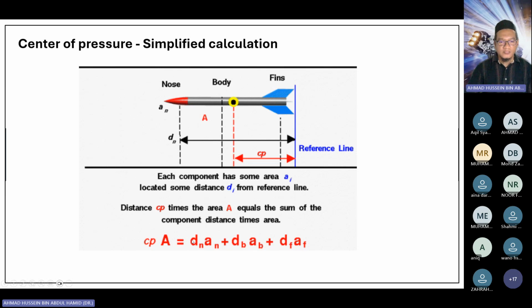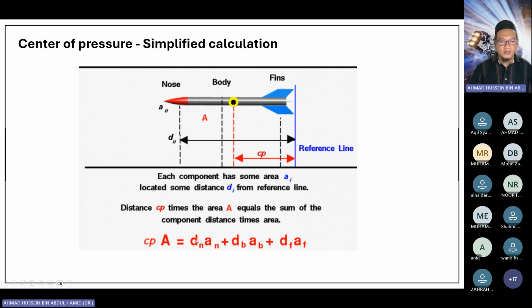You multiply all of this and add, and this equals the center of pressure times the total area. The total area is the area of the nose cone plus the area of the body plus the area of the fins. So now you can solve for CP.